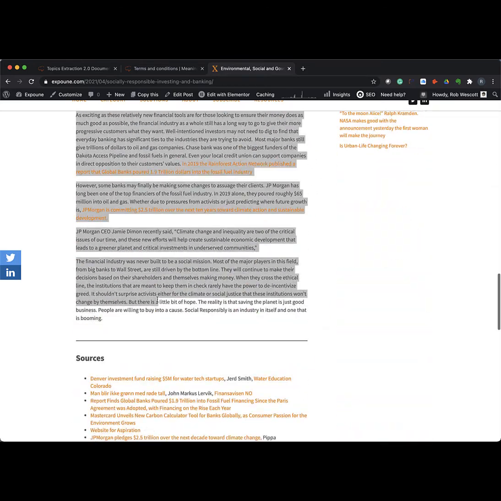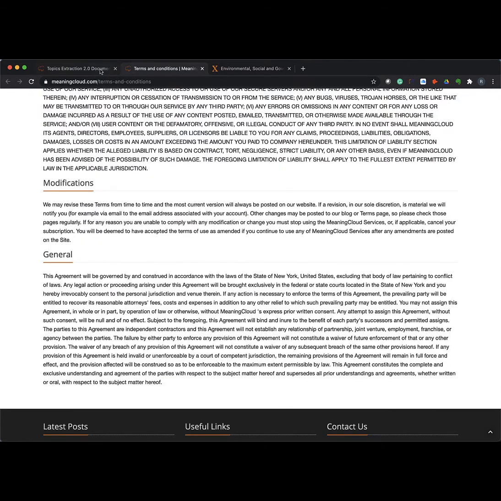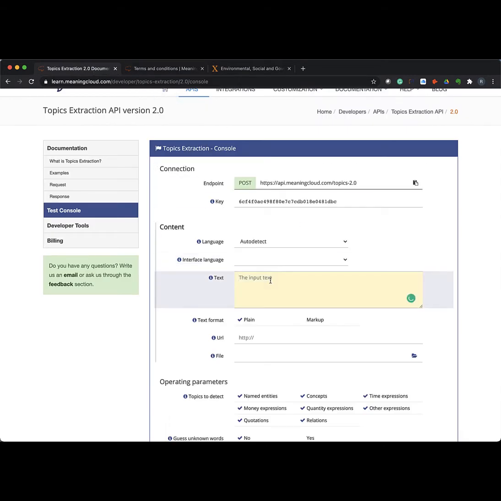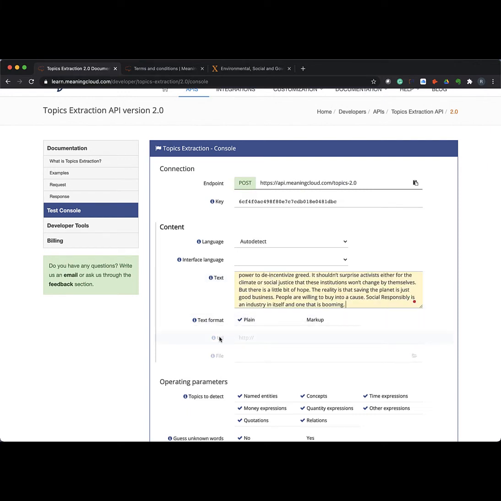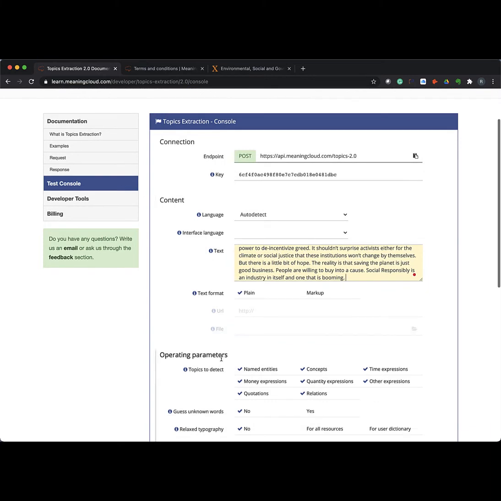So I'm going to go down and copy the text from this post, and I'm going to drop that text into the text field here. I could also add a URL, or I could upload a file for analysis into the system.